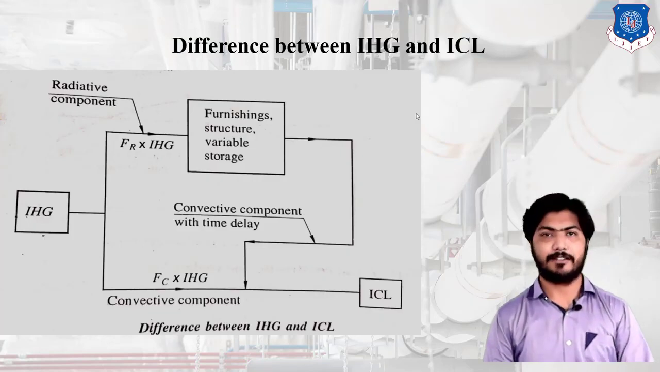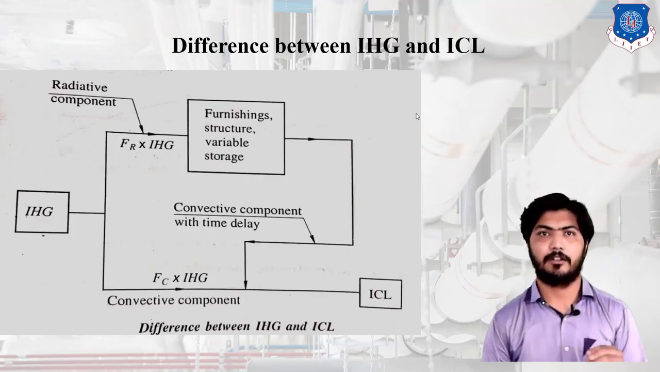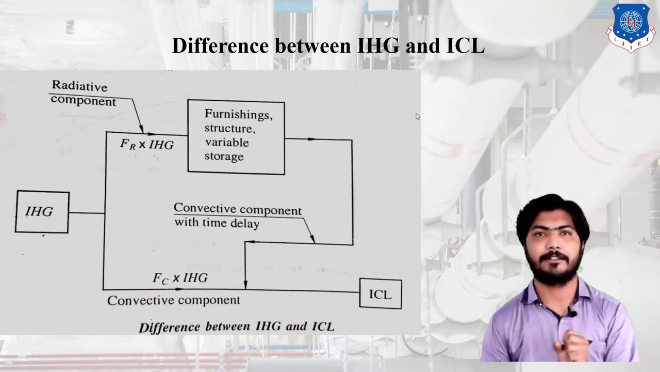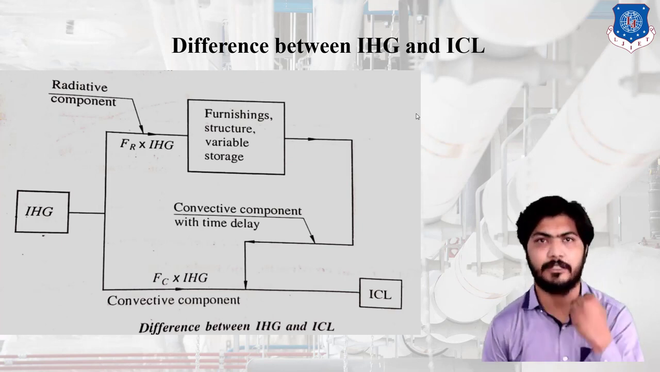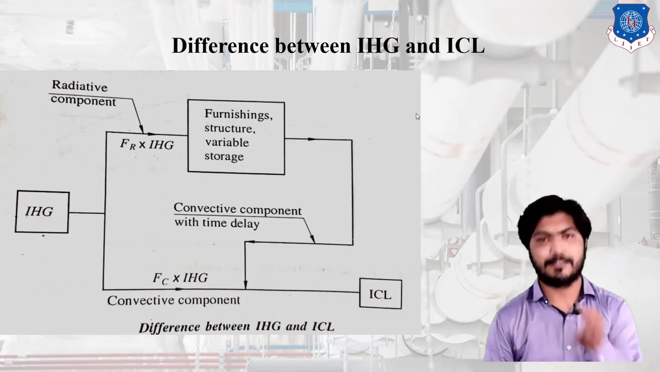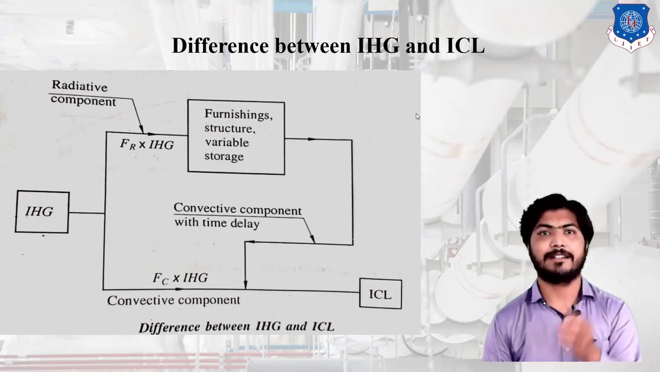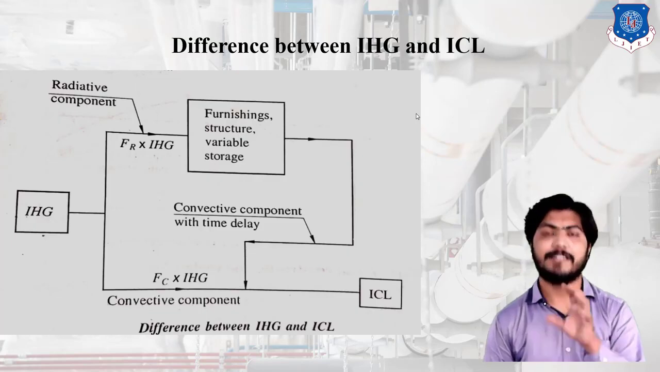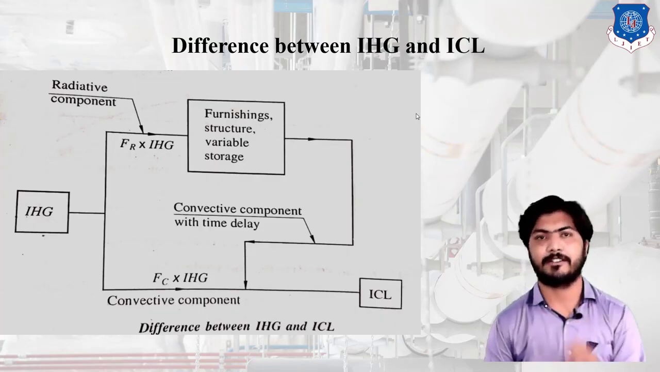Okay. So it is transferred to furniture, structure, variable storage, etc. All the equipment, furniture, structure and variable storage store the heat. It is not directly transferred to the room, but after some time delay, by convection it is transferred to the room, and where AC is installed, this heat is removed by the convection method.